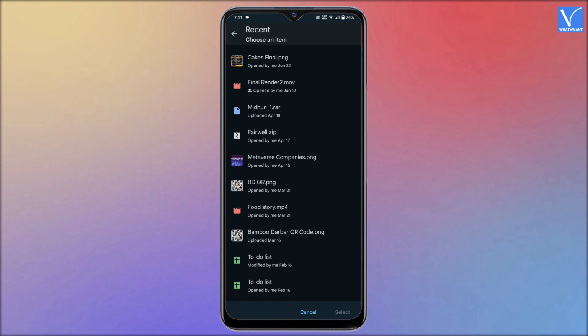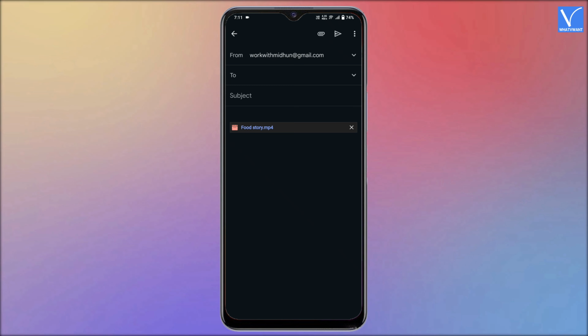Then it takes you to the Google Drive and from there you can choose the video. Tap on the video to select it, and then tap on the Select option. That's it, the selected video is added to the email. Now, provide the recipient email ID and subject. Later, tap on the Send icon to send the email.